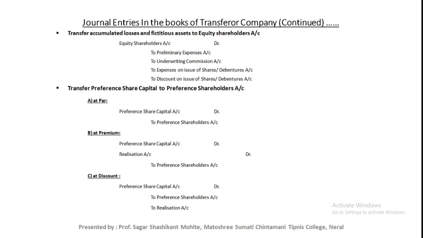Realization account is a nominal account. If there is a profit, the realization account is credited, and if there is a loss, the realization account is debited. The rule of nominal account, debit the expenses or losses, credit the gains or income, is followed for preparation of the realization account.